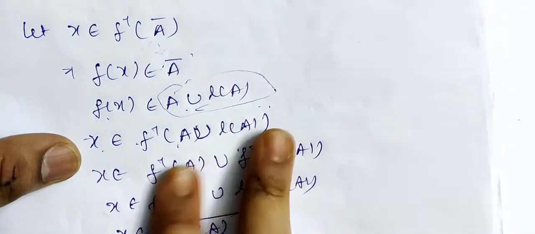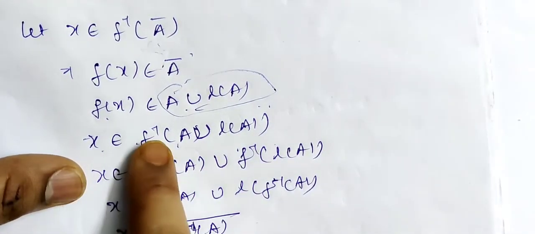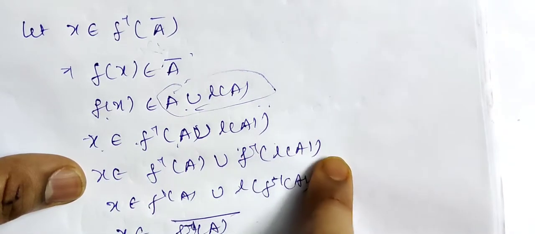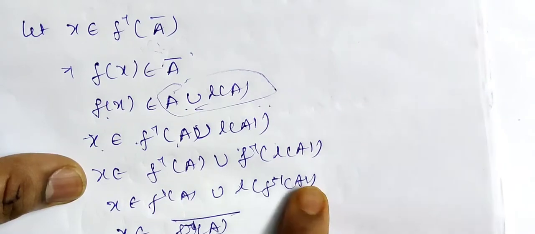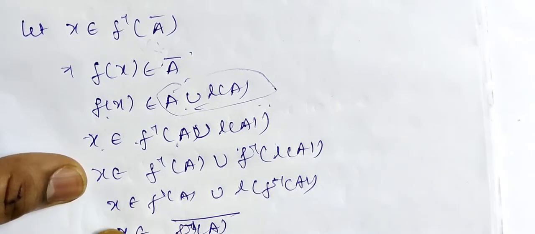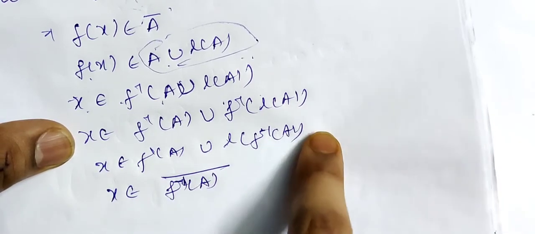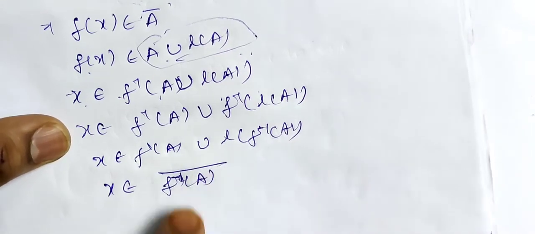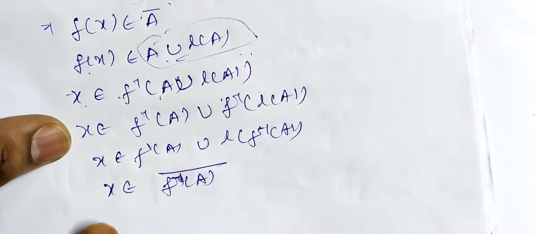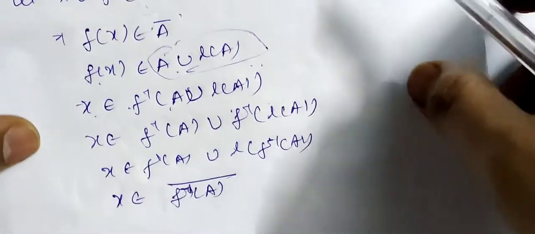Now I can split this: x belongs to f inverse of A union x belongs to f inverse of L(A). Now this can be reduced to L of f inverse of A. Hence, we obtain x belongs to f inverse of A union L(f inverse of A). That is the definition of the closure of f inverse of A. Therefore, x belongs to the closure of f inverse of A.